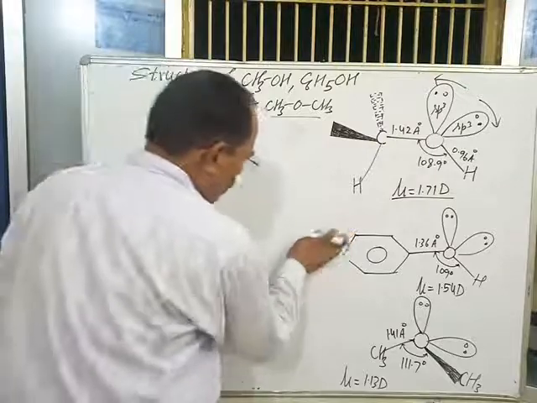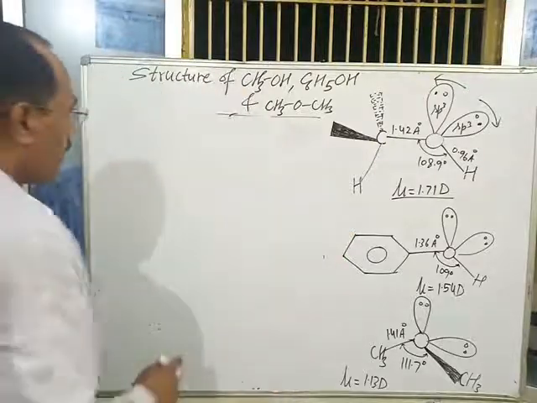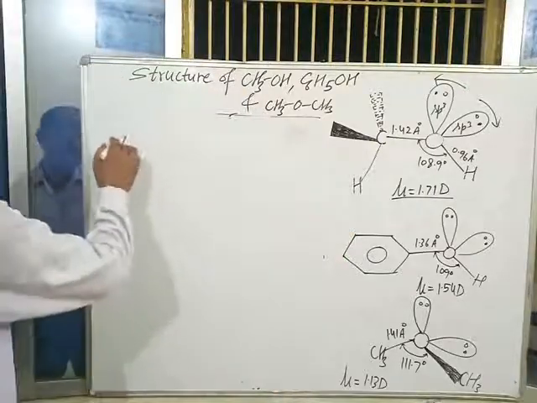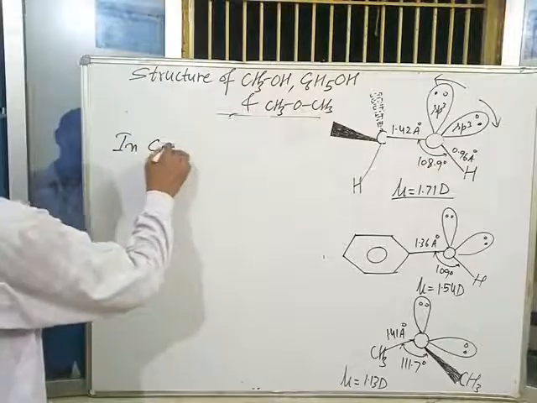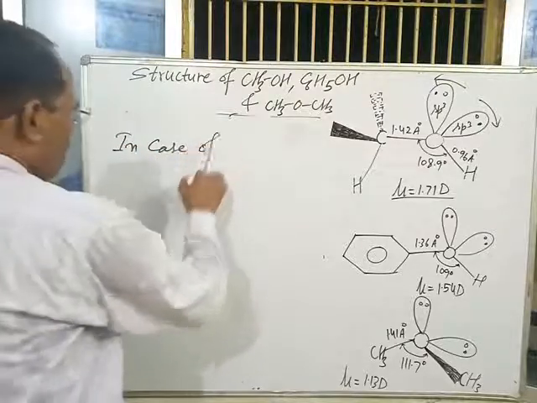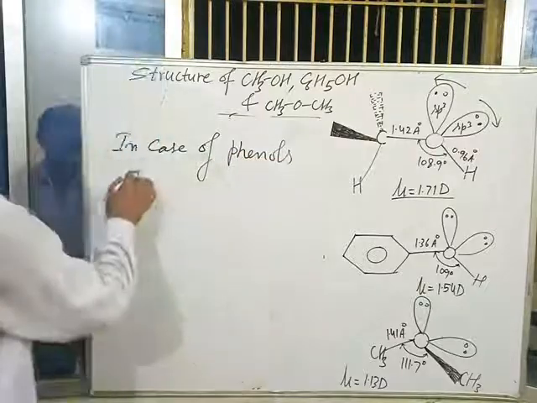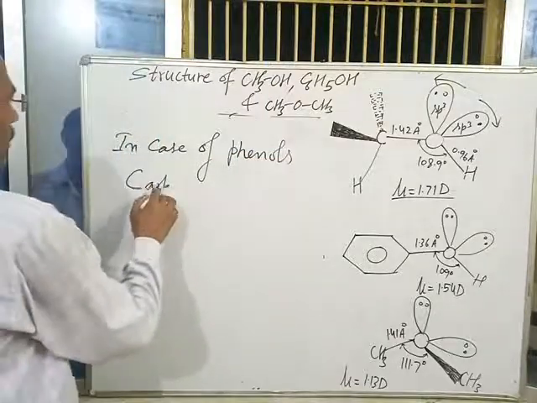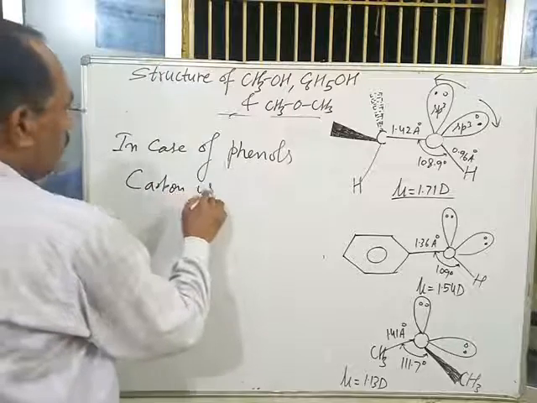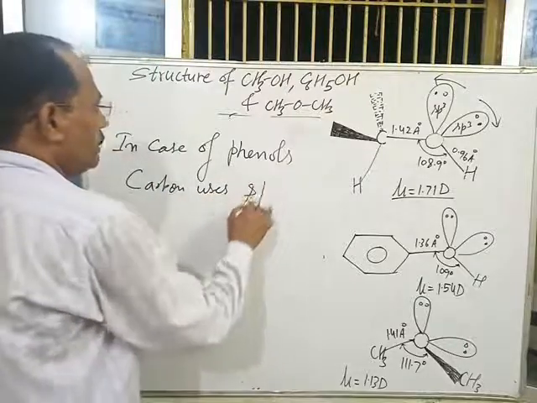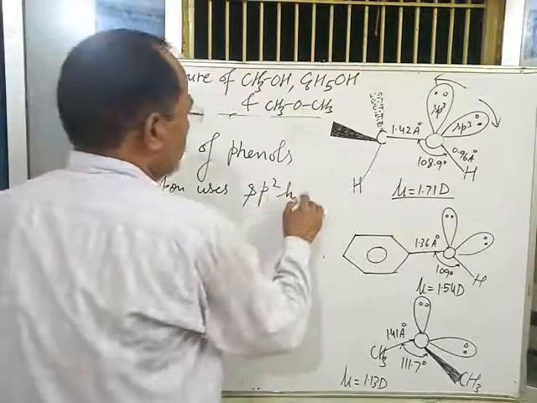In case of phenols, carbon uses sp2 hybridization.